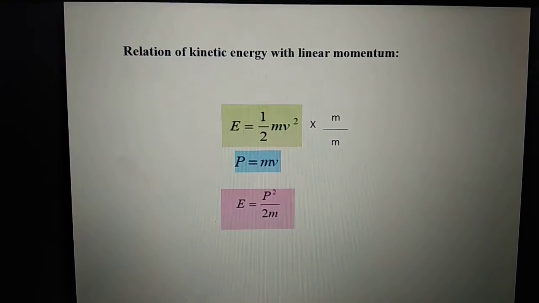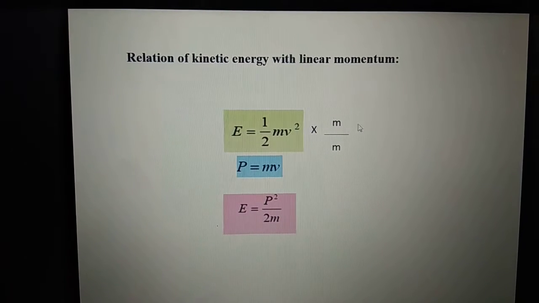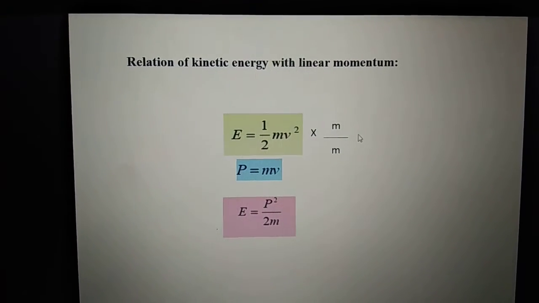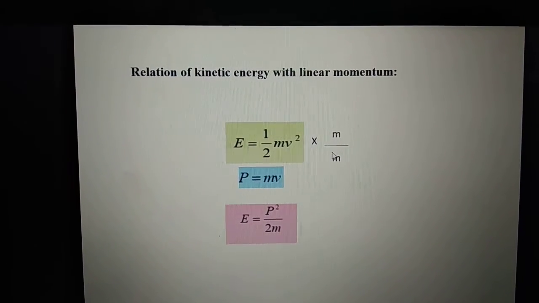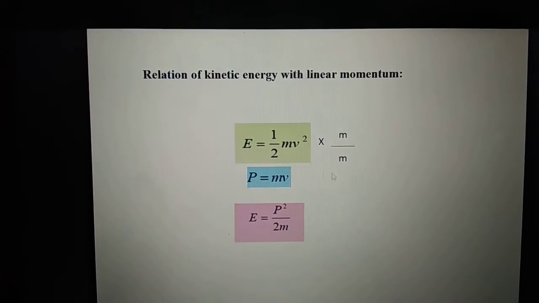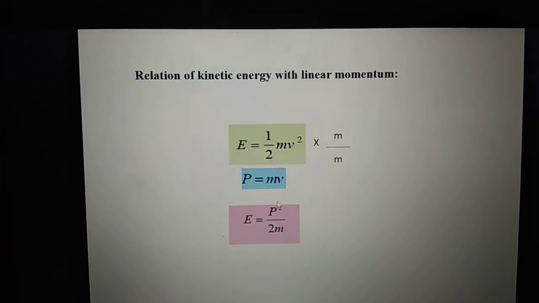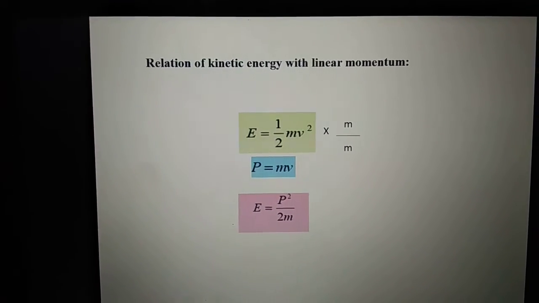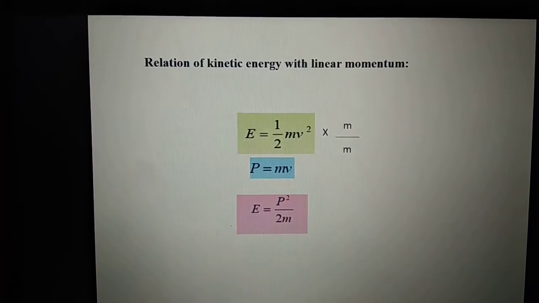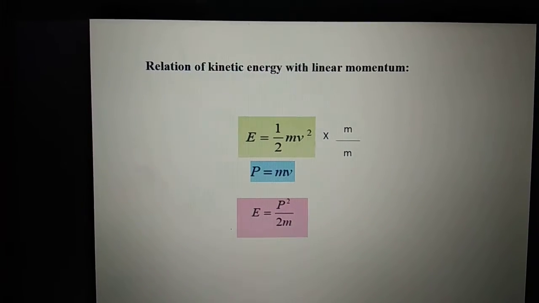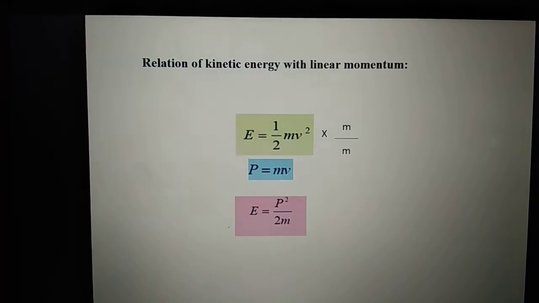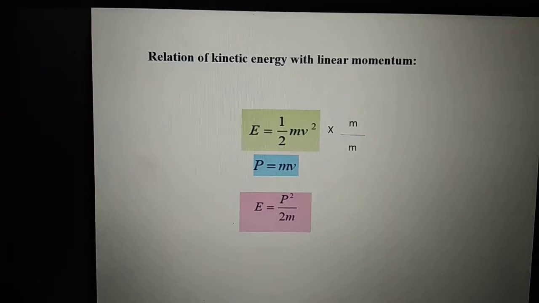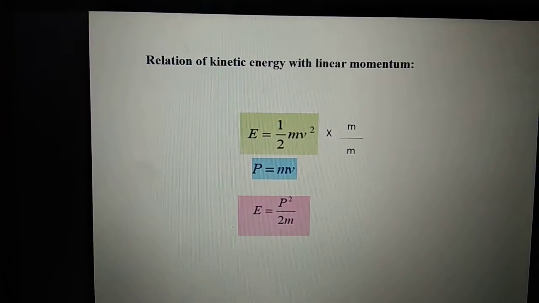So the first relation of kinetic energy, if I multiply and divide by m, then I will get m square v square divided by 2m. So m square v square is nothing but equal to p square. That means kinetic energy and momentum are related to each other as kinetic energy is equal to p square divided by 2m.